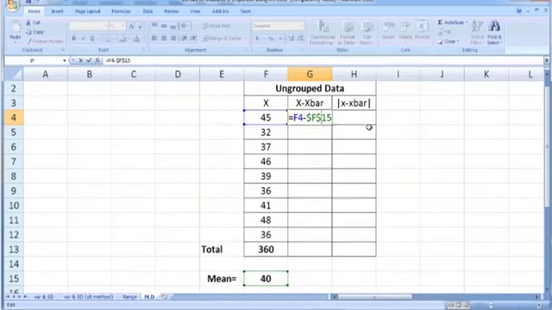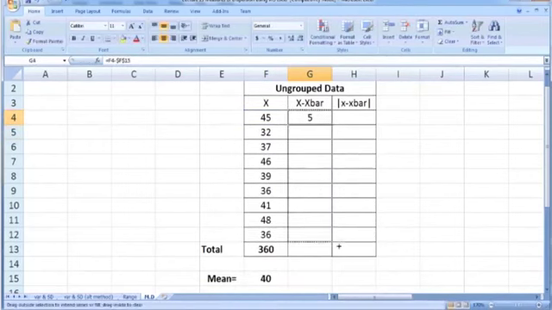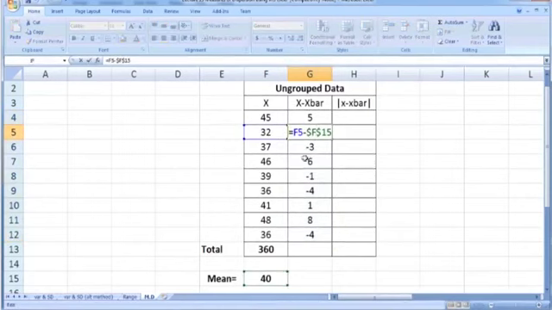So $F$15 means we are fixing this cell. So F4 minus F15. Now take your mouse cursor to the bottom right corner, copy it down. You can see that due to this dollar, this F15 remains the same, but this F4 changes to F5. In the next cell we get F6, but this F15, which is the mean, remains the same. So this is how to calculate x minus x bar.